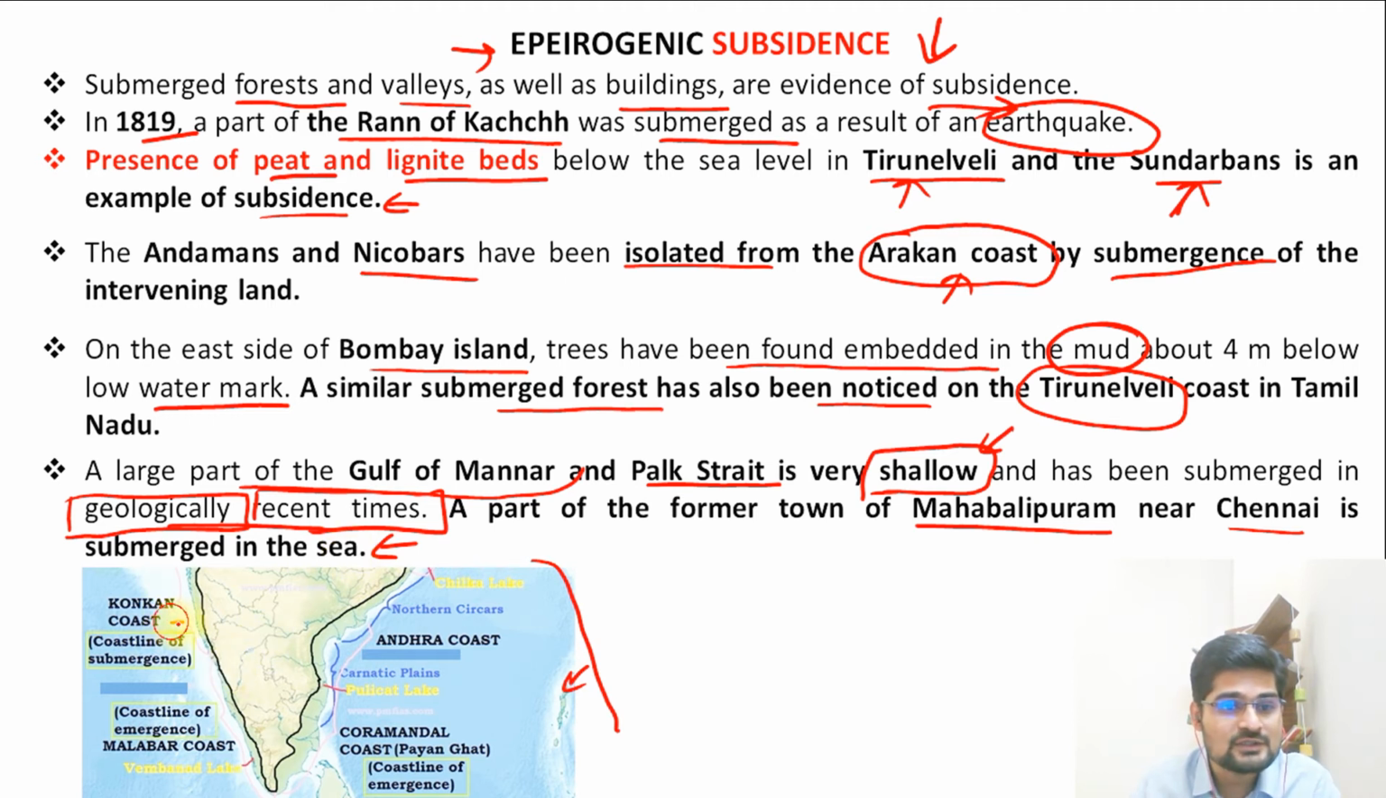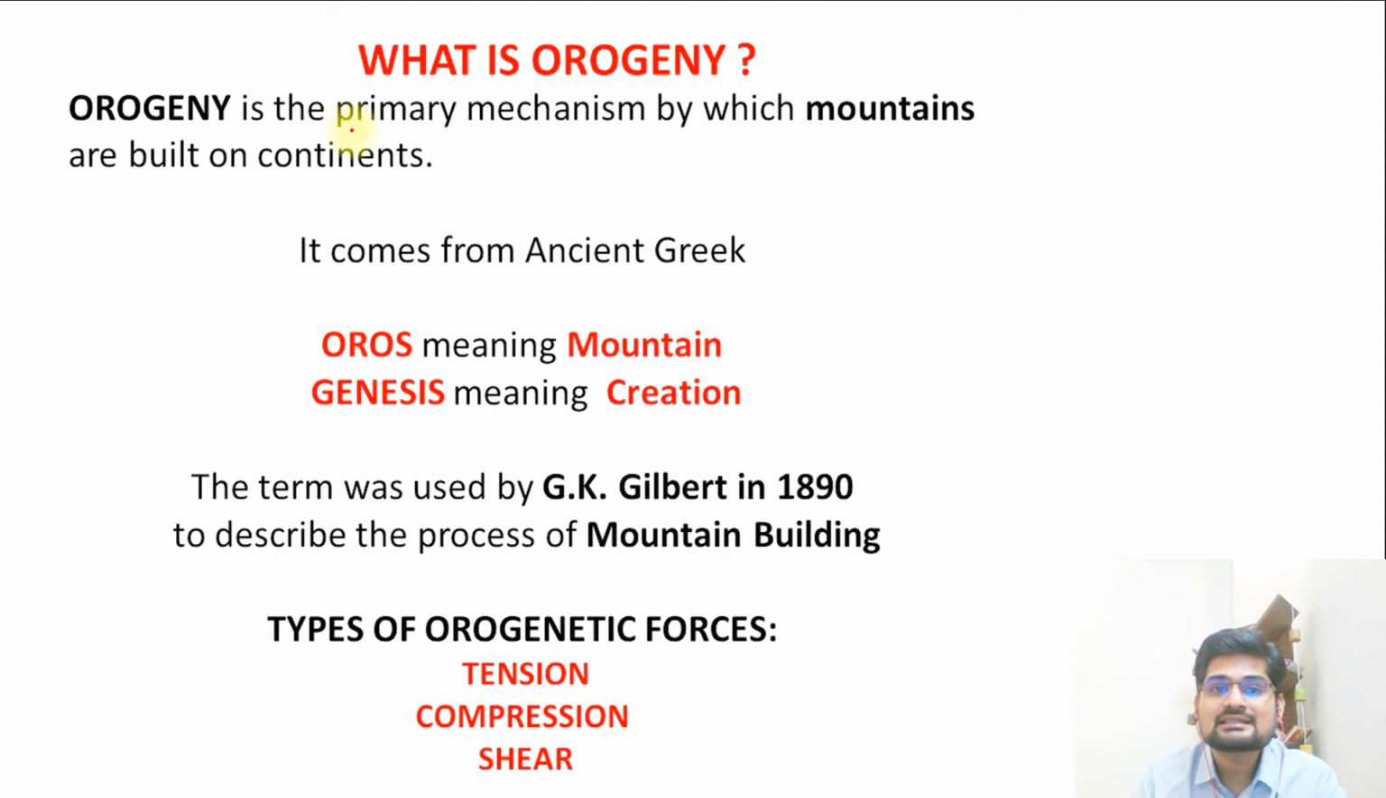On the Konkan coast we see the submergence, on the Andhra coast as well we find so many examples. Apart from that, on the Coromandel coast, we find this Payan Ghat area where you have emergence happening, the opposite of submergence. Then further, on the Malabar coast also we find some emergence happening. So there are some places where upward movement is happening and some places where subsidence is happening. So these are some of the examples that we see at various places on the Earth's surface.